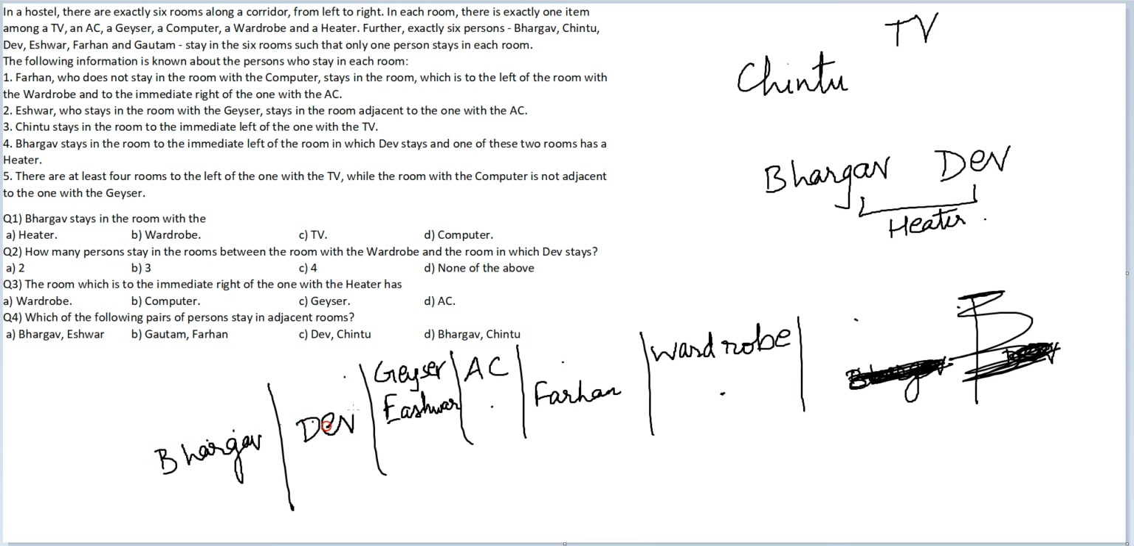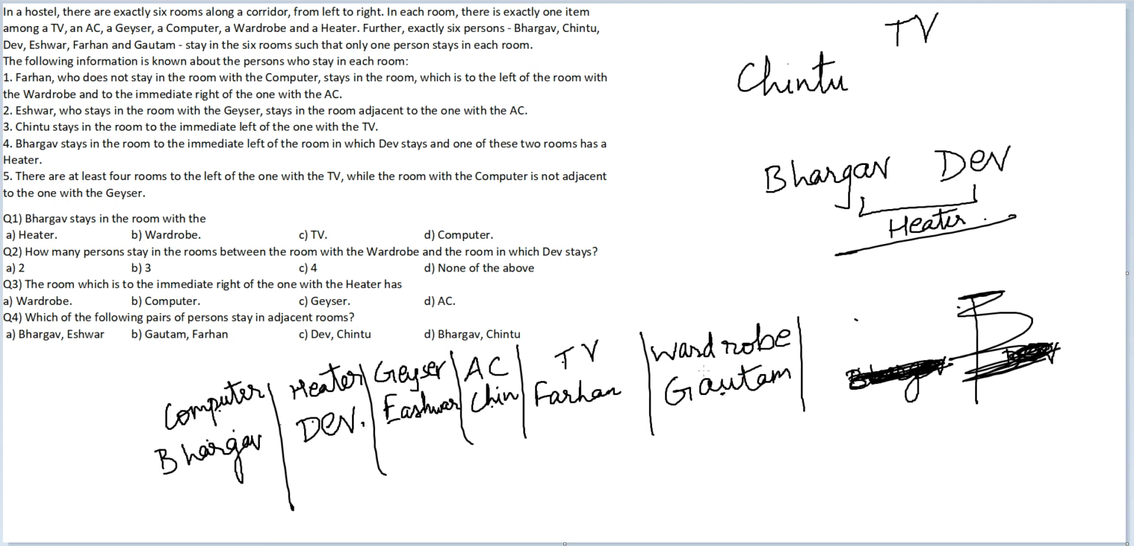and Dev were at left extreme. And now Chintu can very happily come here. TV is here, Chintu is here, because TV has 4 things to its left. Works wonderfully well. Now geyser is not adjacent to computer. One of these two spots is supposed to be computer. If geyser is not adjacent to computer, he will have computer, and then this person will have heater, which is wonderful because we needed one of Bhargav and Dev to have a heater. The only person left who has not been assigned a room so far is Gautam.